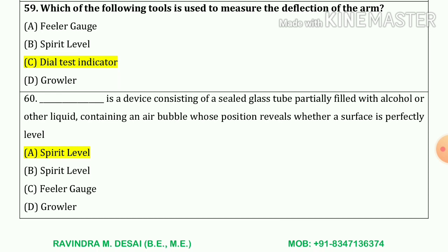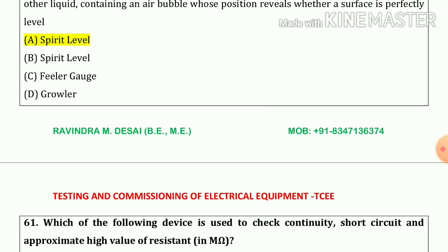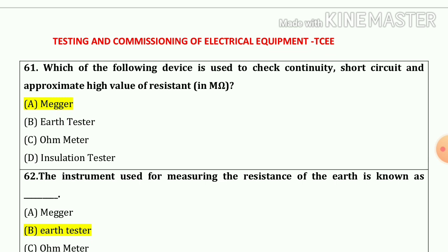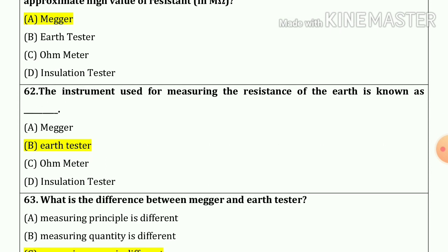Now 60 number. Spirit level is a device consisting of sealed glass tube partially filled with the alcohol or other liquids containing an air bubble whose positions reveals whether a surface is perfectly level. So our answer is spirit level. Option number A. Now 61 number. Which of the following device is used to check continuity, short circuit and approximate high value of resistance? So our answer is Megger. Now 62 number. The instrument used for measuring the resistance of earth is known as earth tester. Option number B.